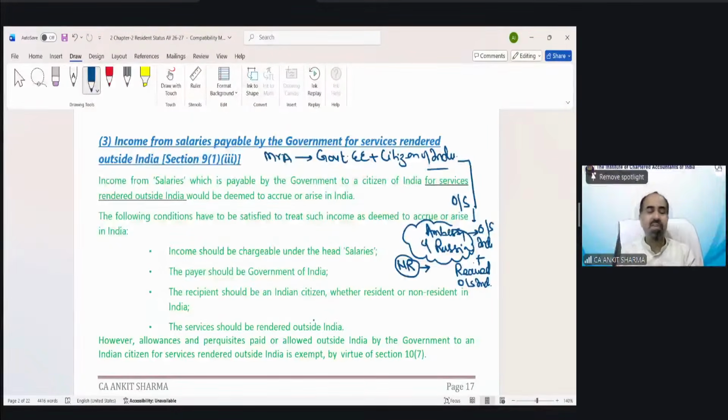In this specific example, the income arises outside India because you are providing service in Russia on behalf of Indian government, and even you are receiving salary outside India. But because the payment has been done by government of India, the special provision has been made that if you are a government employee, citizen of India, then even if you are a non-resident, even if you are providing service outside and receiving income outside India, this would be treated as deemed to arise in India.